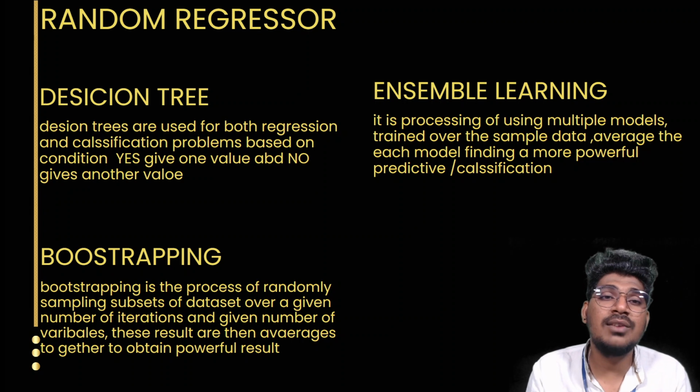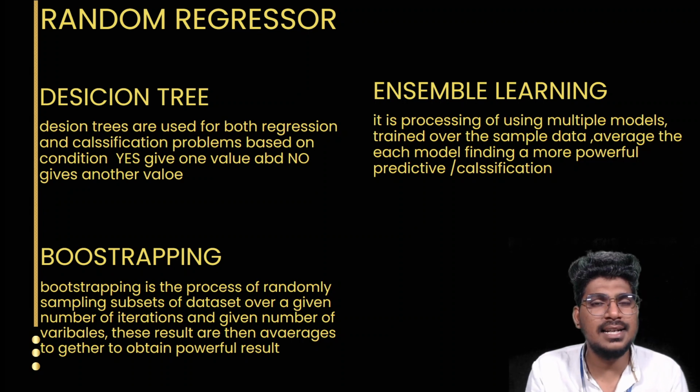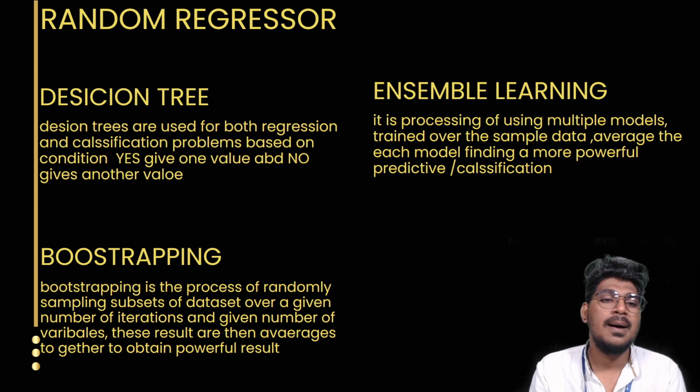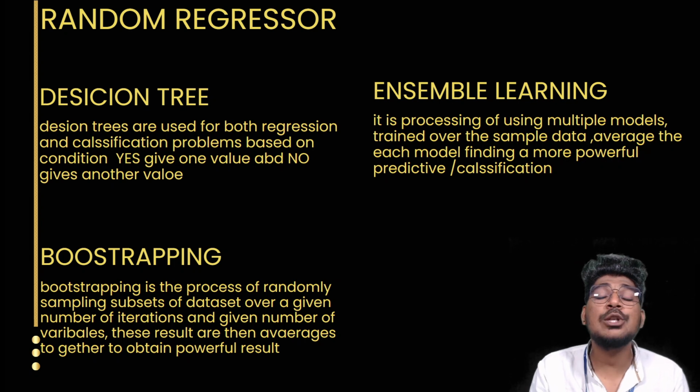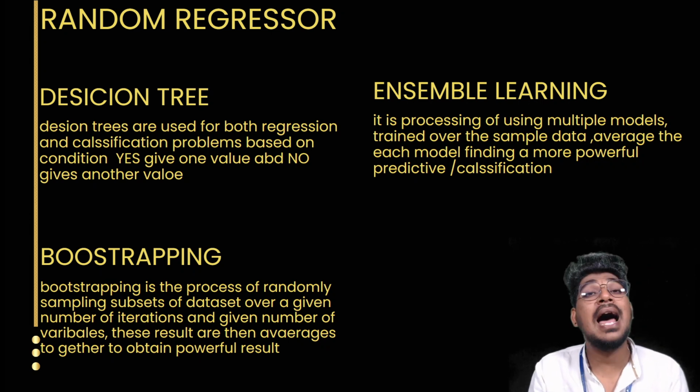First, what is the meaning of the decision tree? It's one of the algorithms for the classification problem. But here, decision trees are used for both regression as well as classification problems based on the condition. Based on the condition, the yes gives one value and the no gives another value.